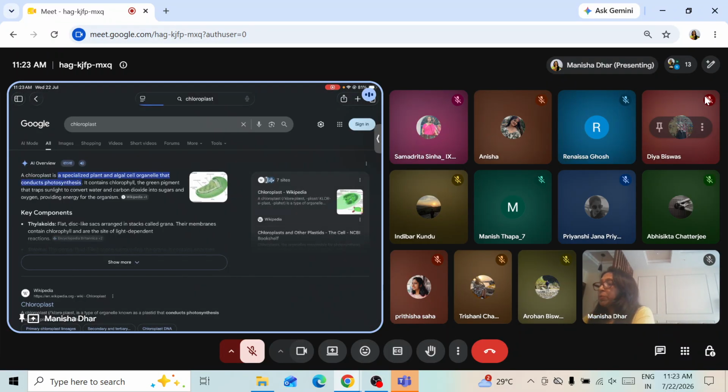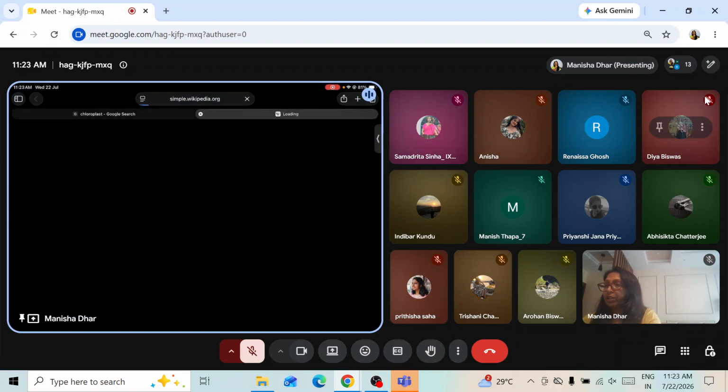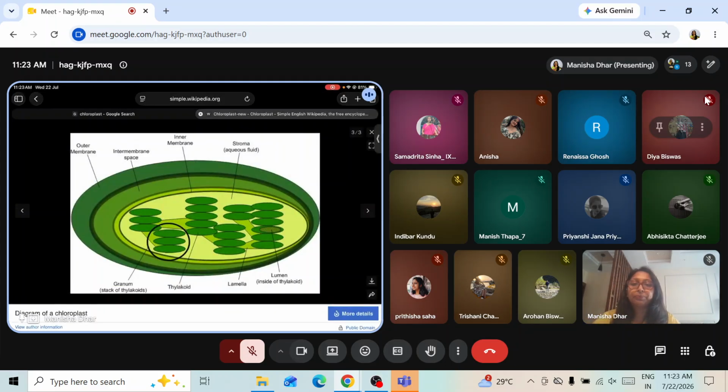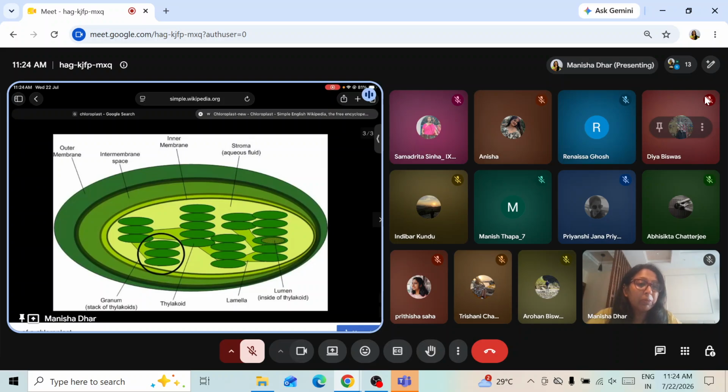See, a diagram of chloroplast, a typical diagram, and the labelings. Very, very important is this one. Let's check this diagram. Yes, we can see the shape of the chloroplast, which is a double membrane structure. Chloroplast: oval shape, double membrane. These two are important. Along with that, you can see some saucer-shaped, plate-shaped structures, placed one below the other.